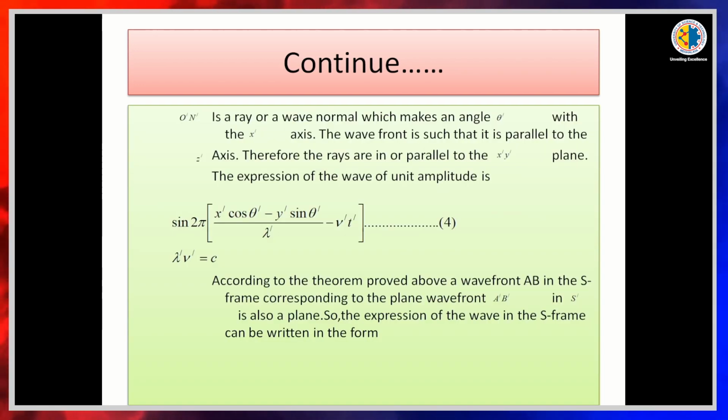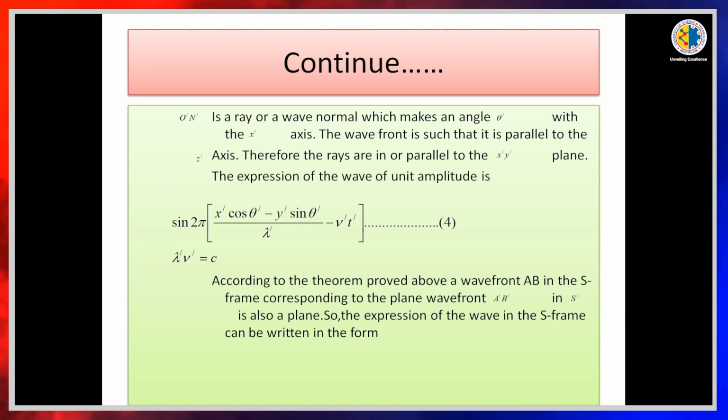O dash n dash is a ray or a wave normal which makes an angle theta dash with the x dash axis. The wavefront is such that it is parallel to the z dash axis. Therefore, the rays are in or parallel to the x dash y dash plane. So, if we consider two frames, x y z axis and x dash y dash z dash axis, and if we consider a wavefront which is denoted by AB, then in the S dash frame it is denoted by A dash B dash, and here O dash n dash is a ray.